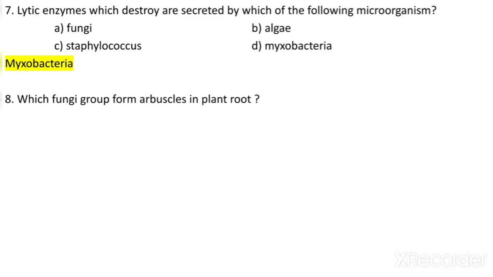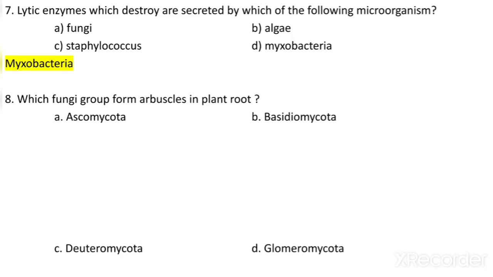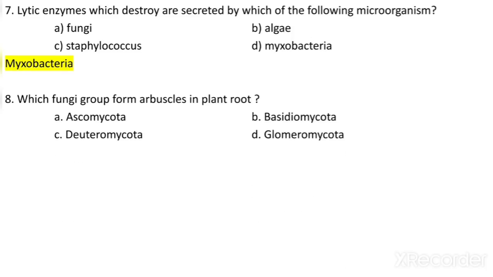Which fungi group form arbuscles in plant root? Ascomycota, Basidiomycota, Deuteromycota or Glomeromycota. Which fungi group? So Glomeromycota forms arbuscles in plant root.